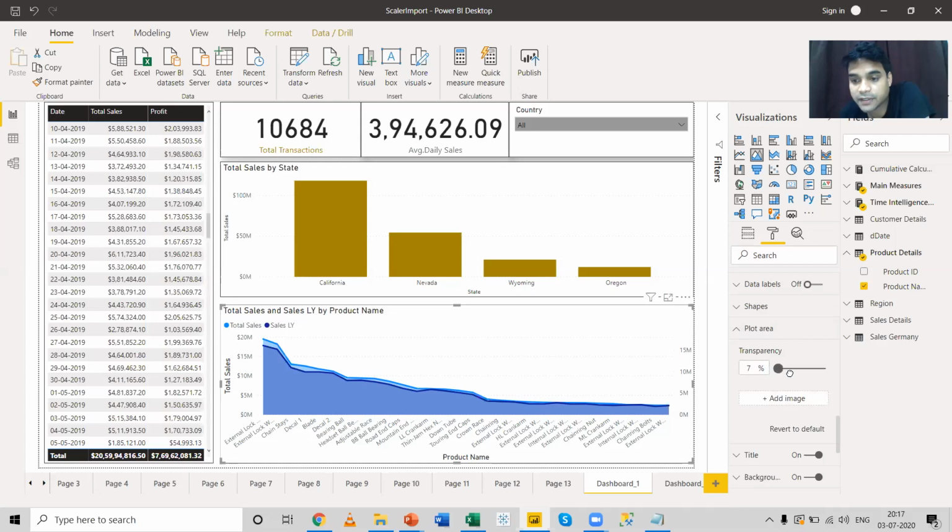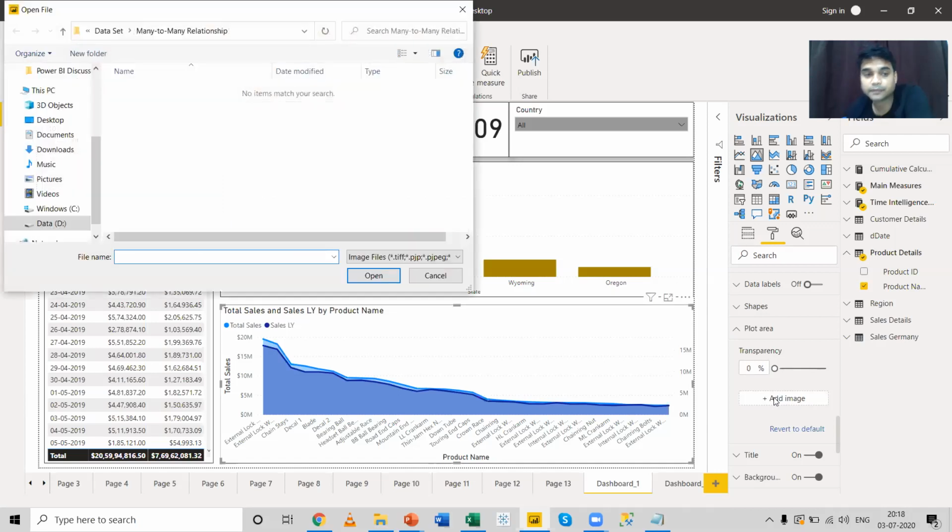You can increase the transparency. You can add an image over here at the background. Now adding an image actually is a very interactive option. You can always select an image similar to the graphs that you're using.